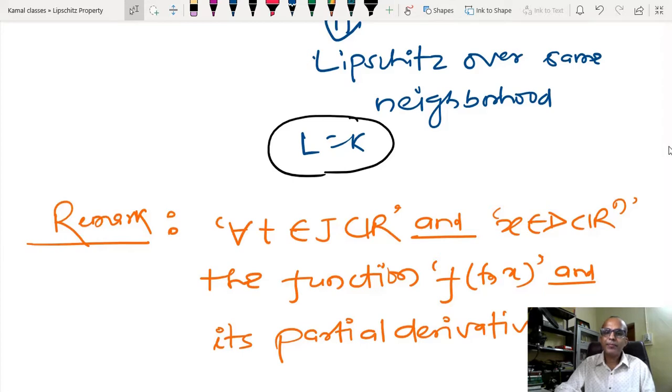Iram Taslima, are you able to understand my point, what I am telling? Yes, sir. What we are telling is that if something is differentiable, then I have to check the slope, and whatever slope, that is the Lipschitz constant. Now suppose I have some function f(x) and f dash x is continuous. What does it mean? That f dash x is bounded, and bounded by some number k, so that is nothing but the Lipschitz constant.